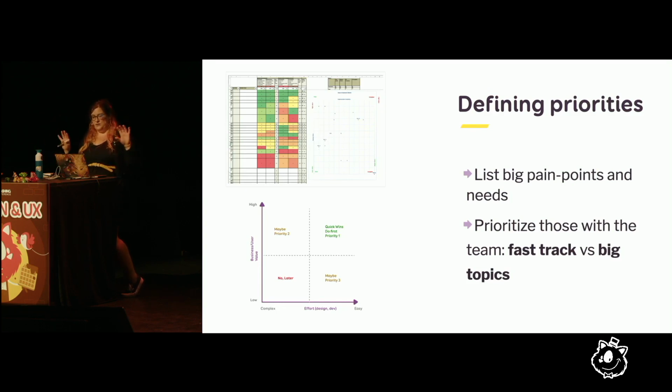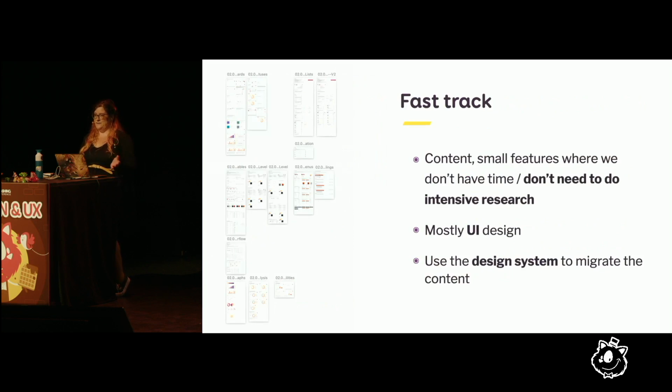And then we have those 2 things where either there's high complexity for the technical side, and the other one is a high level of user needs. And at the bottom, we have everything that is super complex and that almost no one needs. I'm not saying we are not going to do that, but at some point when we are prioritizing the project, well, this is the stuff that is going to be migrated last. And then we have fast track.